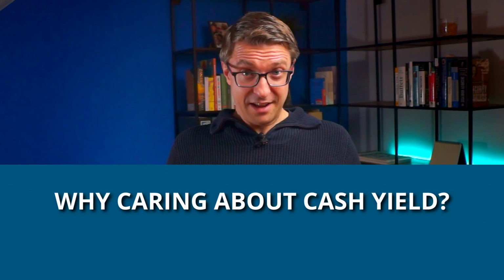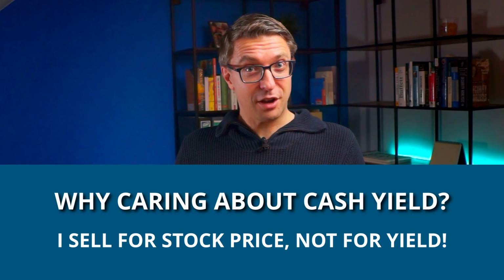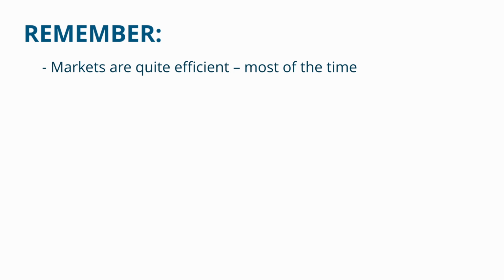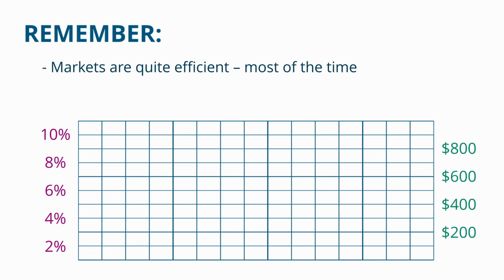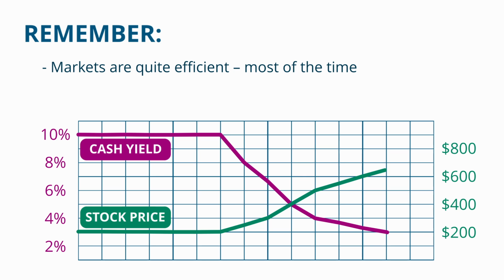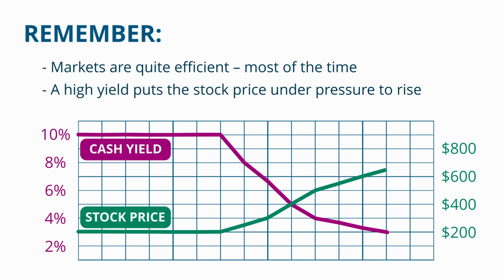But you might ask yourself, why should I care about cash yield if I sell a stock for the stock price and not for the yield? If the price doesn't move, I don't make money. Remember that the stock markets are quite efficient most of the time. Not always, but usually. If the yield of an investment is high and stable, Mr. Market will lower this yield over time by increasing the price of the market capitalization and by this, the price of the stock. So, a high yield puts the stock price under pressure to rise.